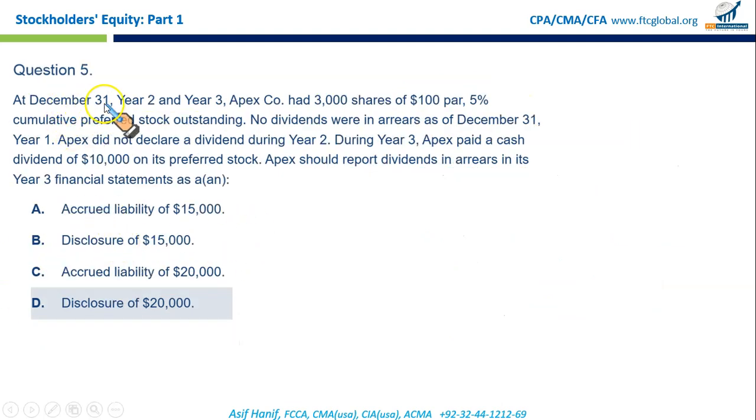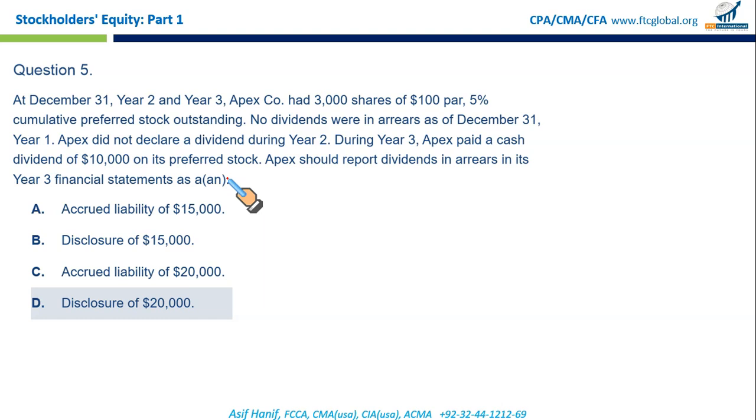At December 31st, year 2 and year 3, Apex Company had 3,000 shares of $100 par, 5% cumulative preferred stock outstanding. No dividends were in arrears as of December 31st, year 1. Apex did not declare a dividend during year 2. During year 3, Apex paid a cash dividend of 10,000 on its preferred stock. Apex should report dividends in arrears in its year 3 financial statement as?